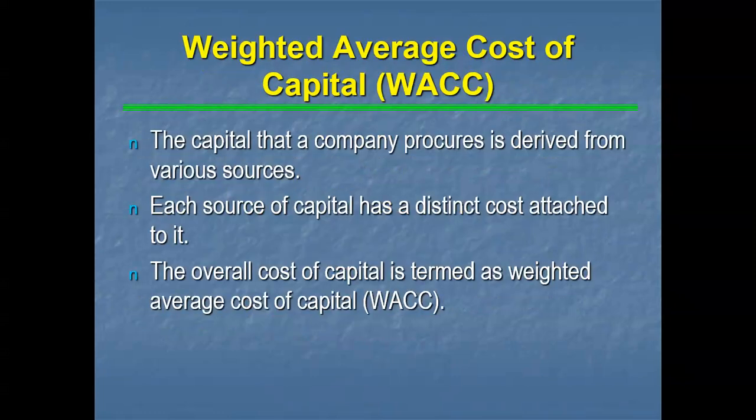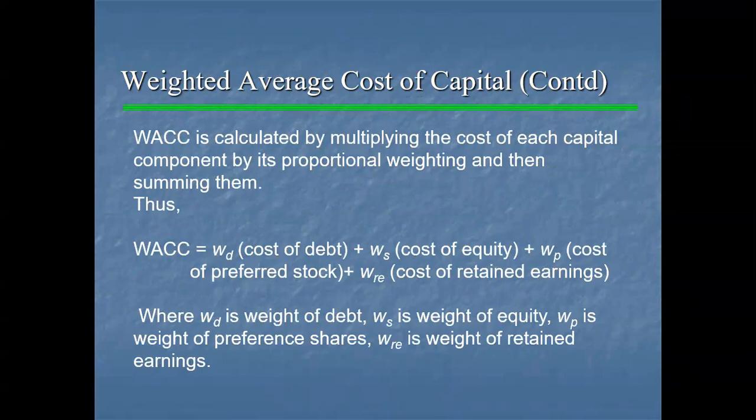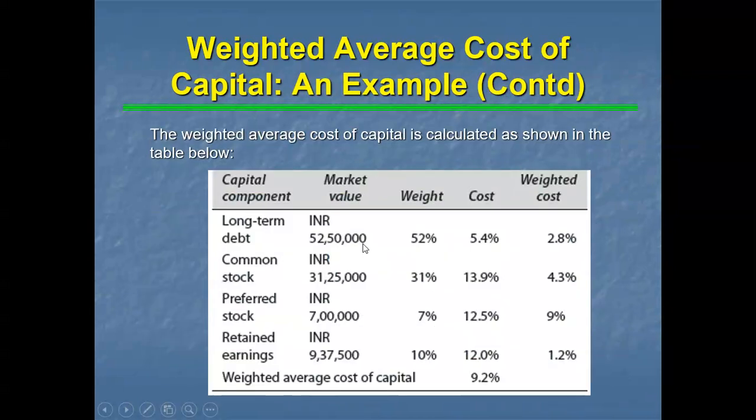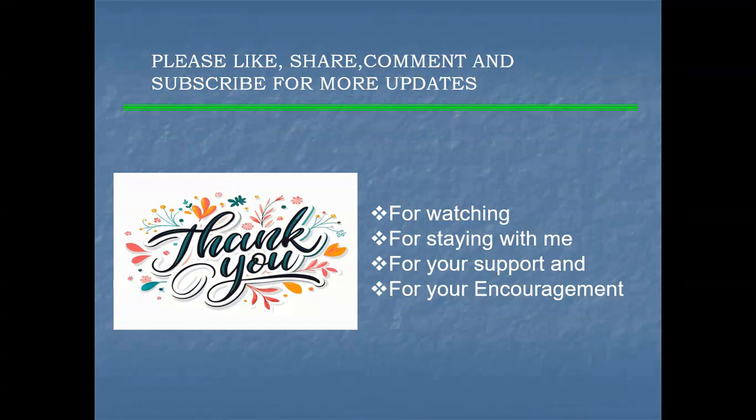See, the weighted average cost of capital means, as I mentioned earlier, the total overall cost of capital. It could include cost of debt, cost of equity, cost of preferred shares, and cost of retained earnings. I have given one example here. This is the book value. The total is 50 lakhs, 25 lakhs, 5 lakhs, 7 lakh 50,000. The cost is this much, and for the weights, we need to calculate each amount divided by the total, times 100, that is 52%, 31%, like this we are taking. The weighted cost will be like this. So the total weighted overall cost of capital will be calculated in that way.